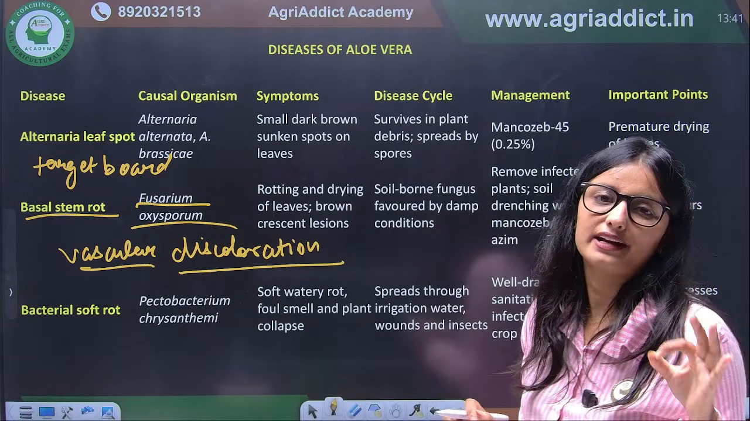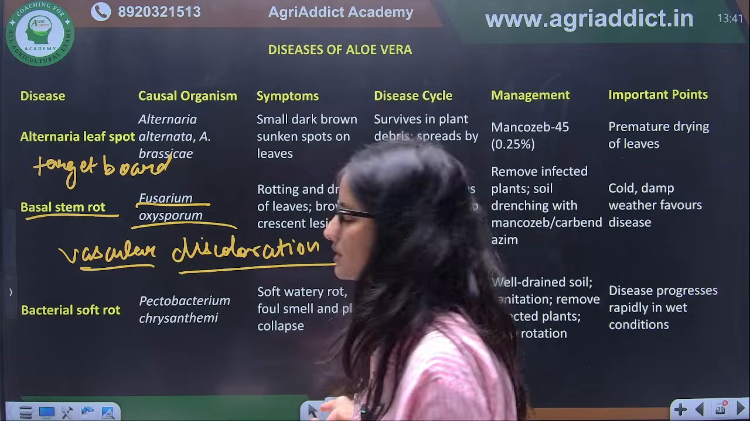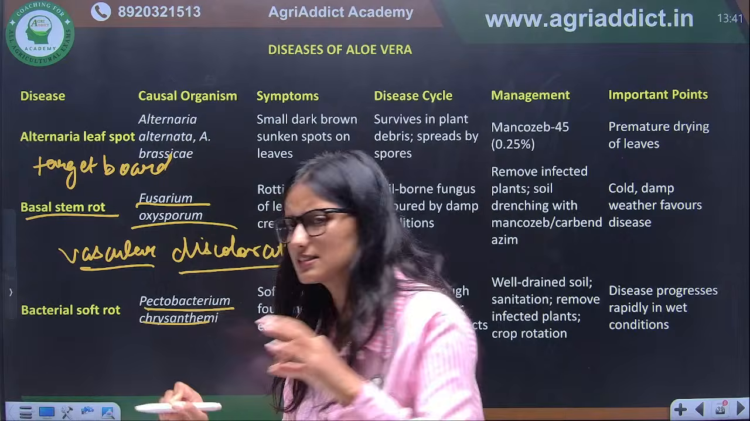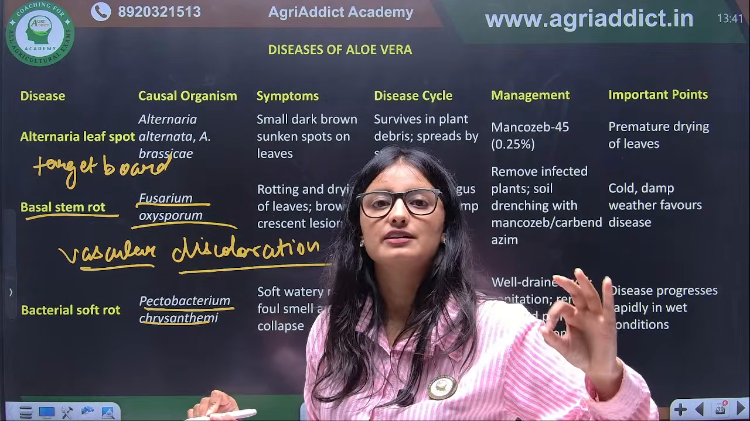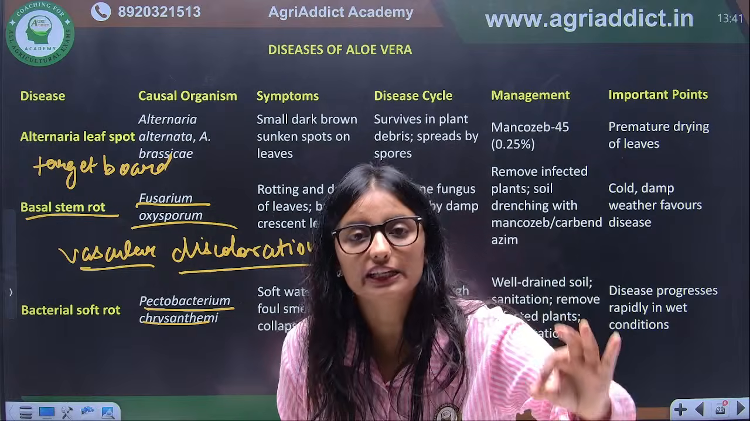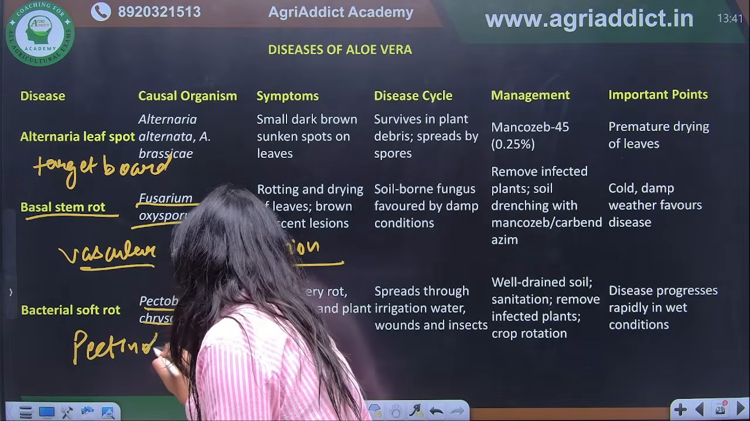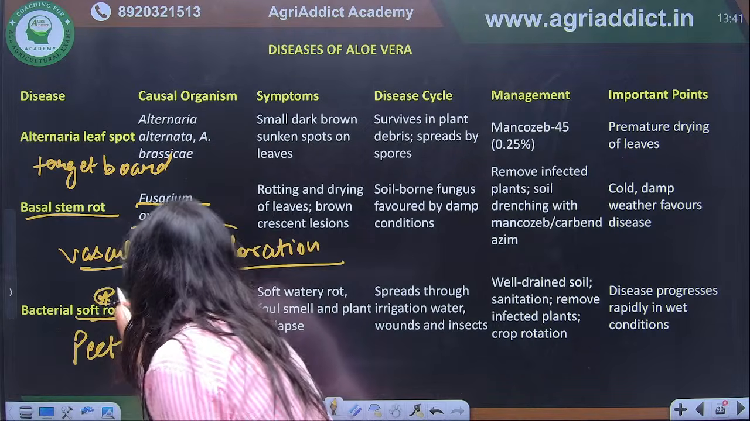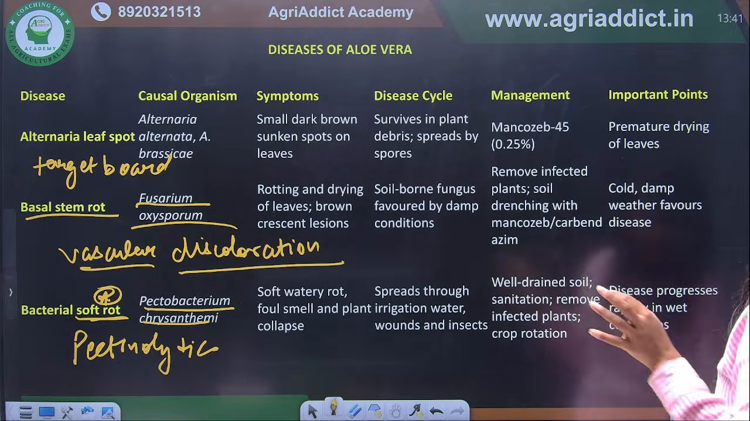And again bacterial soft rot we have discussed. Pectobacterium is again similar. Here it is Pectobacterium, and it is causing the same thing. Any bacteria that is causing soft rot is releasing the pectinolytic enzyme. Okay, what is it releasing? Pectinolytic enzyme, if it is causing soft rot. Correct? So these are the important pathogens of aloe vera.